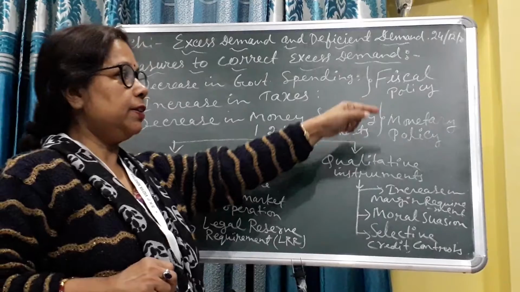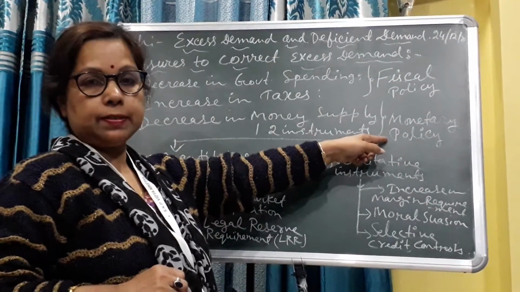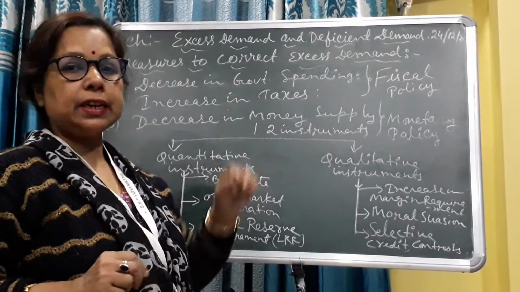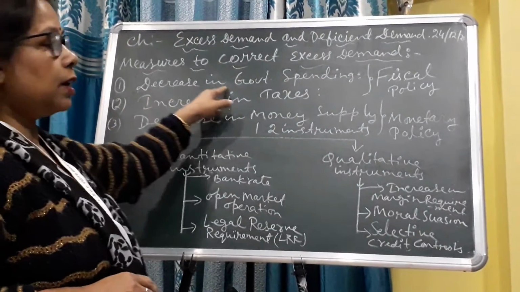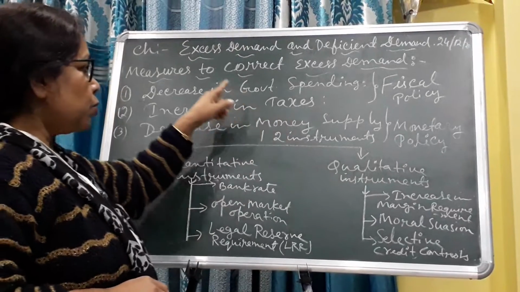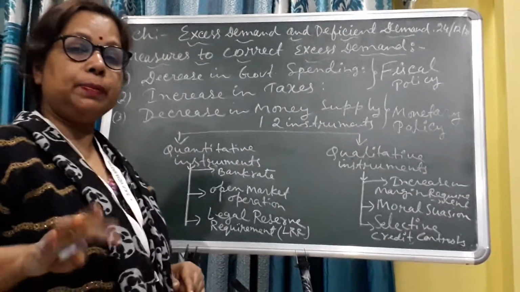Fiscal policy is applied by the government and monetary policy by the central bank. In fiscal policy, 2 points are included. Number one, decrease in government spending, and number two, increase in taxes. One by one, I will explain in what way excess demand will be controlled.